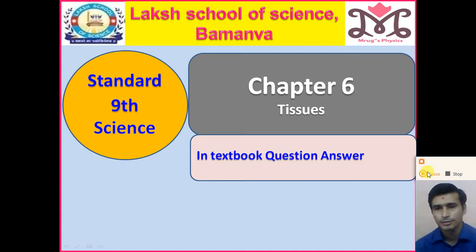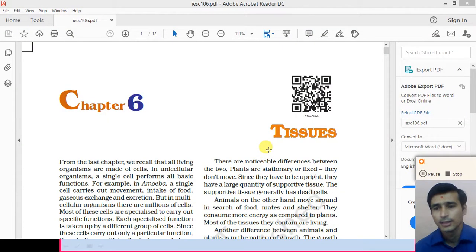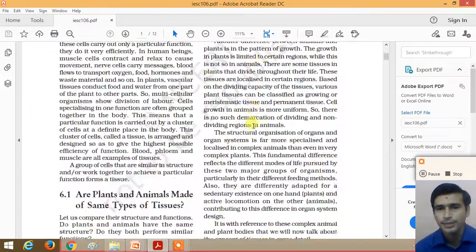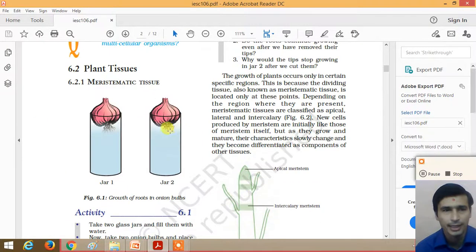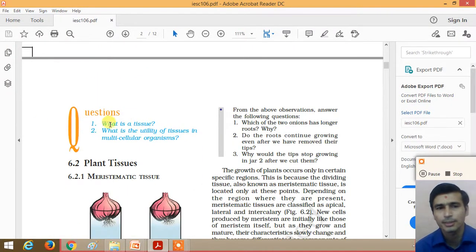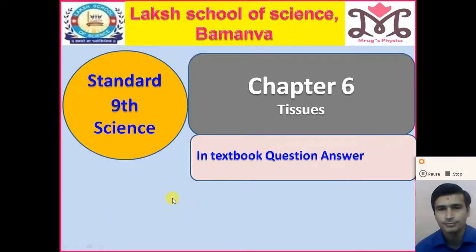Today in this video we will discuss the answers to the questions given in the textbook of chapter number 6, Tissues. So dear student, let us see chapter number 6, Tissues. The first set of questions is given on page number 69. Two questions are given on page number 69: What is a tissue, and what is the utility of tissues in a multicellular organism? So dear student, let us discuss the answers to these two questions.